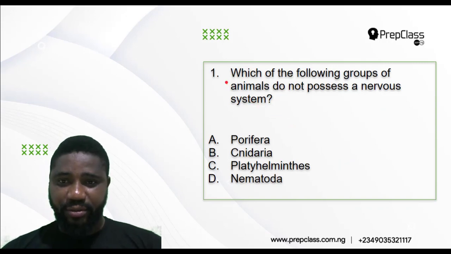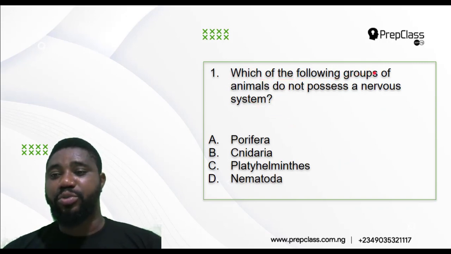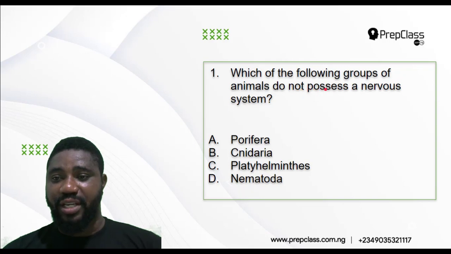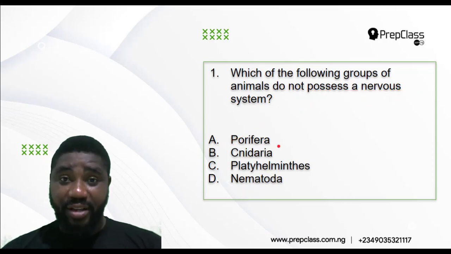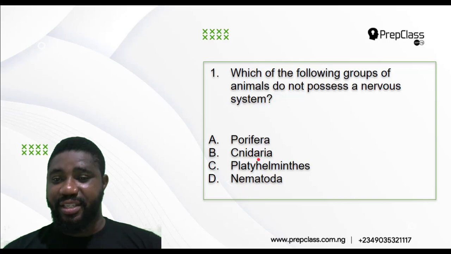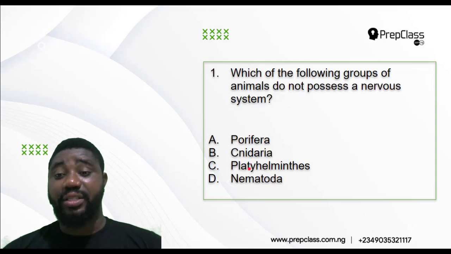Question number 1 says, which of the following groups of animals do not possess a nervous system? A, is it Porifera? B, is it Cnidaria? C, is it Platyhelminthes? And D, is it Nematoda? So which of them do not possess a nervous system?